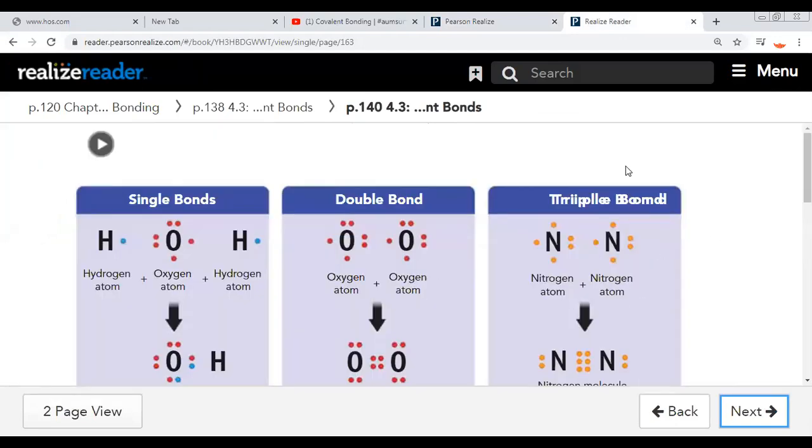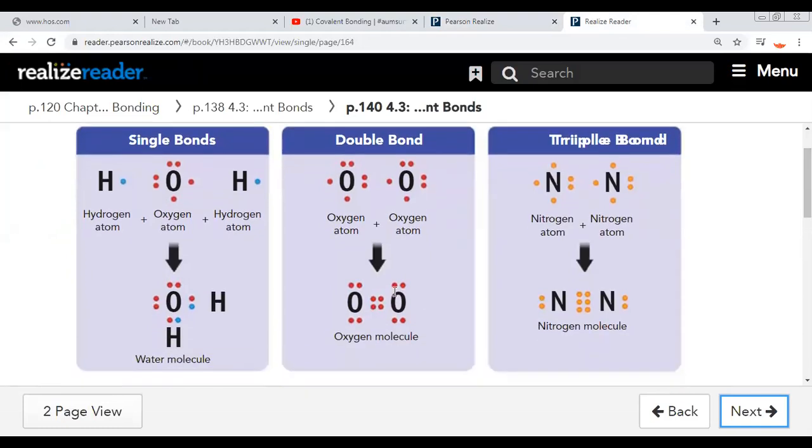Okay, oxygen: each atom shares 2 electrons, so there are 4 electrons shared, so it's a double bond. In hydrogen, it has 1 electron, and oxygen shares one electron with hydrogen, so the bond between hydrogen and oxygen is a single bond. In nitrogen, each atom shares 3 electrons, so the number of bonds is 3, or a triple bond.